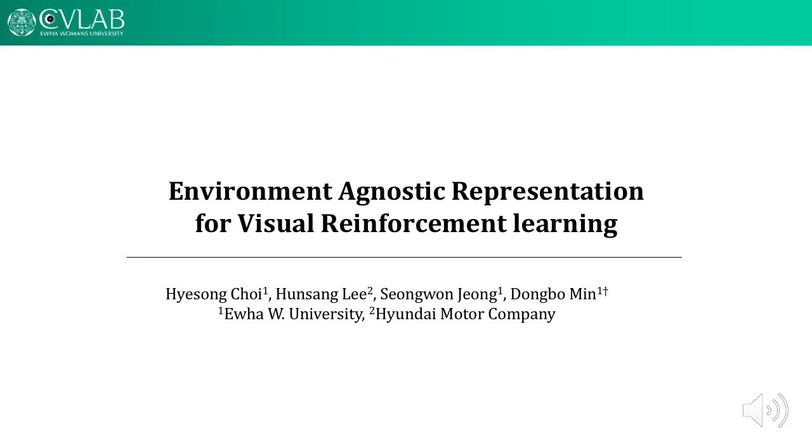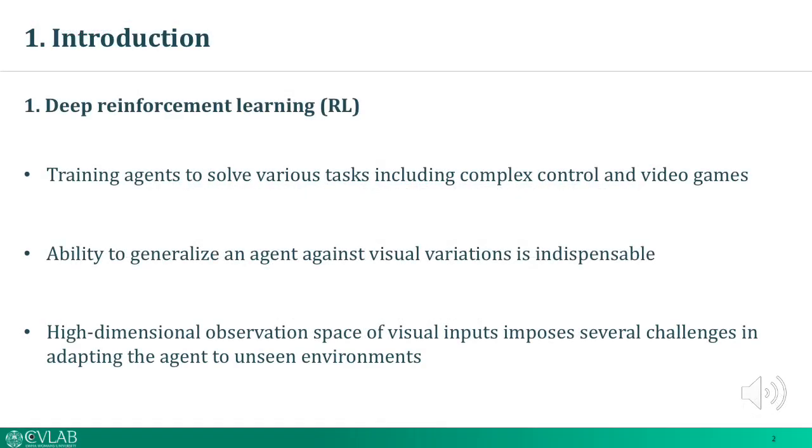The title of our paper introduced in this ICCV poster session is Environment Agnostic Representation for Visual Reinforcement Learning. Deep reinforcement learning is the field that trains agents to solve various tasks, including complex control and video games. Since the real world changes dynamically at all times, the ability to generalize an agent against visual variations is indispensable in this field. However, the high-dimensional observation space of visual inputs imposes several challenges in adapting the agents to unseen environments.